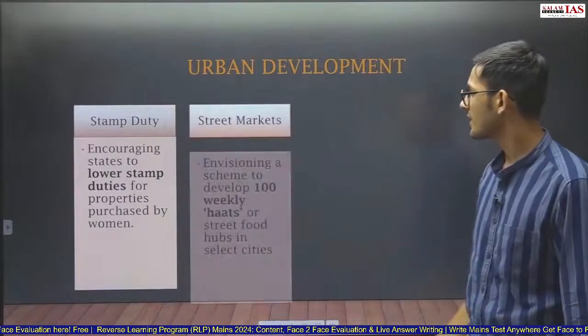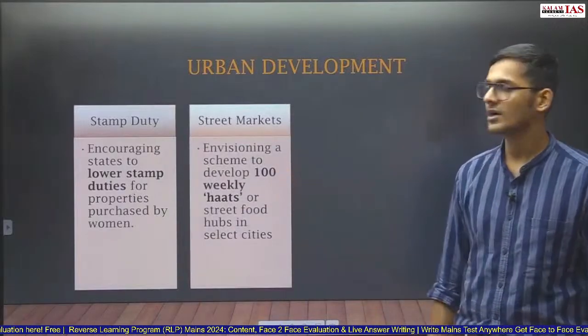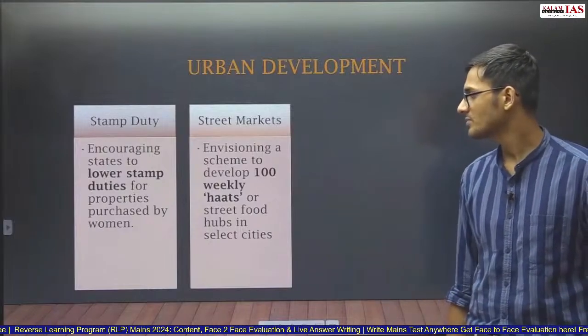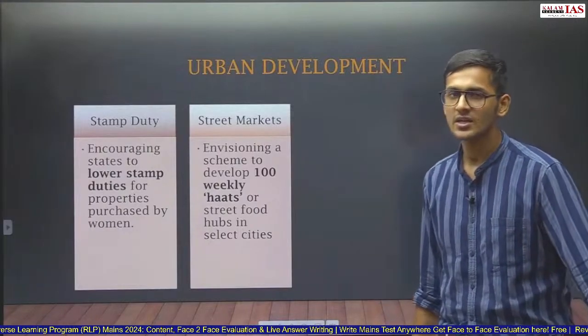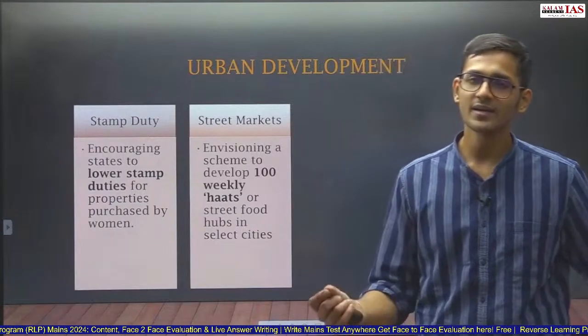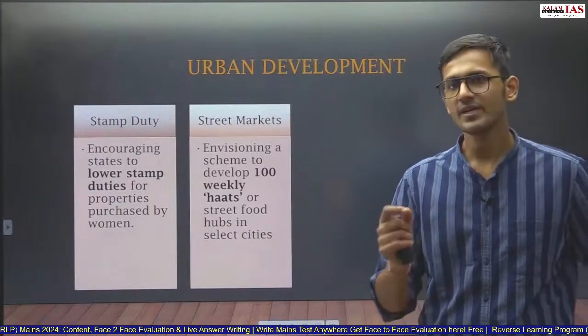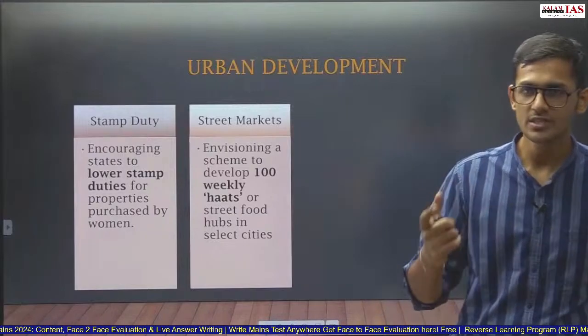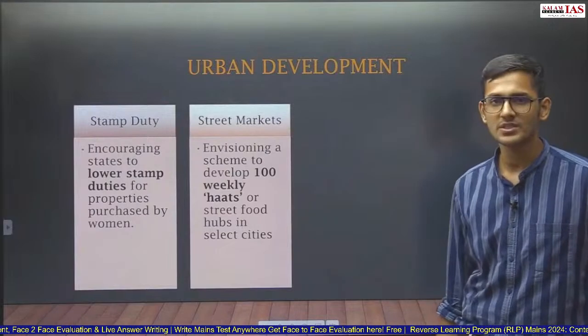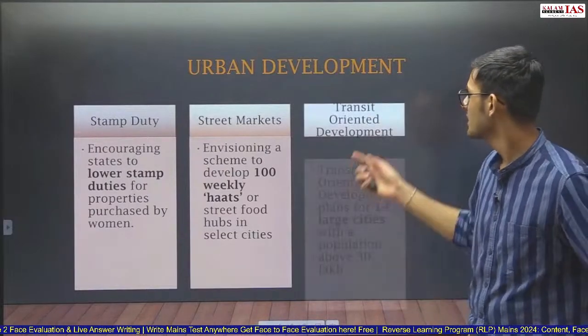Next is street market. So the government has envisioned a scheme to develop 100 weekly carts or street food hubs in select cities. So here the government will focus upon establishing 100 weekly carts, where every week a cart will be established, a vegetable cart you must have seen. So 100 weekly carts or street food hubs in select cities will be developed.